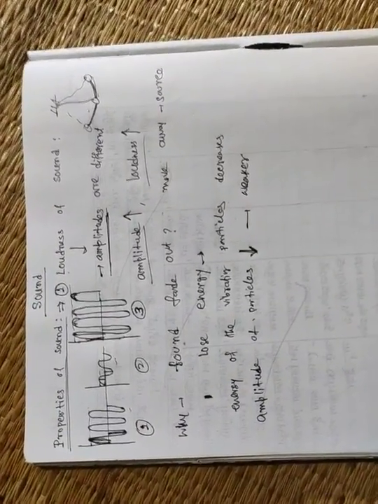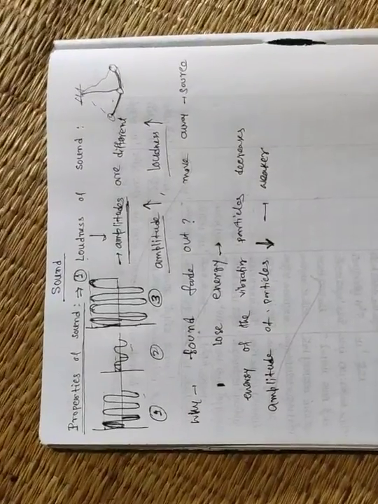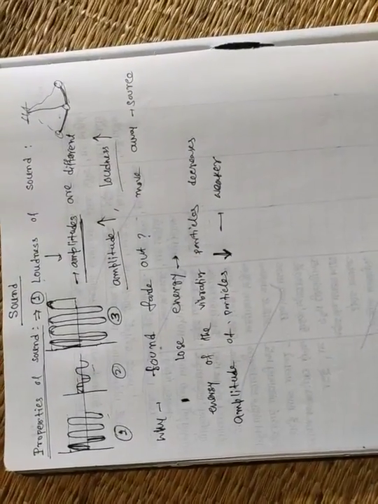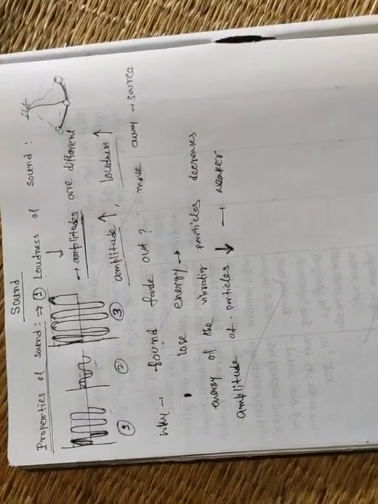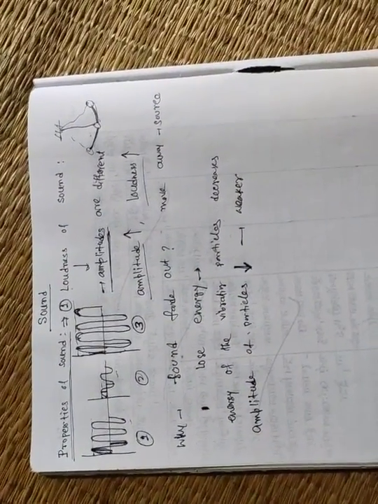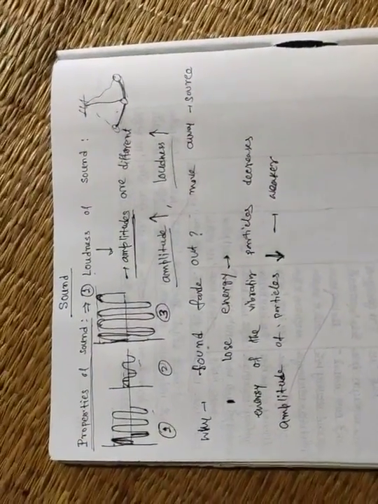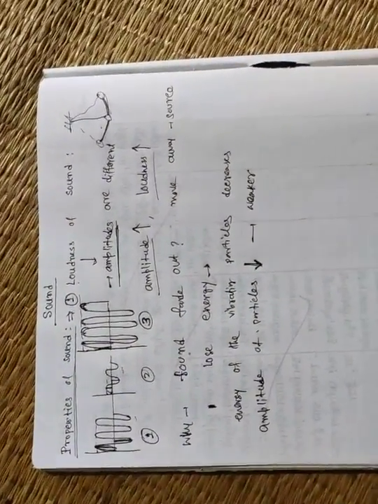Our energy becomes very low. So similarly, when one molecule vibrates and collides with another molecule, it gives some energy, and this molecule again gives some energy to the other molecule, and again this molecule gives some energy, not the whole part of the energy, but most of the part of the energy is given. Similarly, in this way the sound wave moves, and when it passes the energy to the adjacent molecules or adjacent particles, it loses its energy.